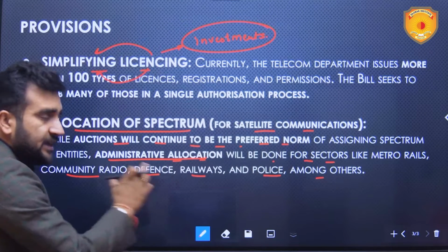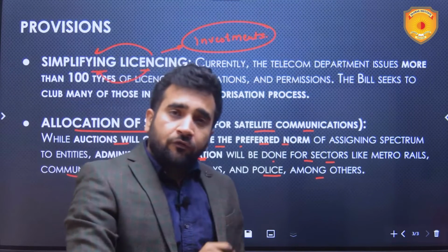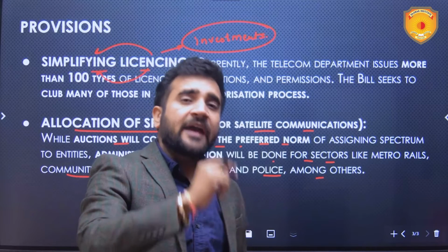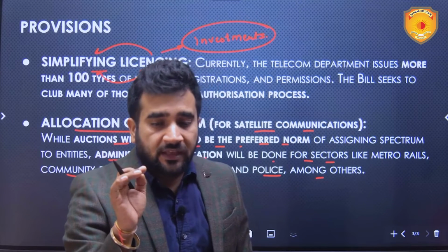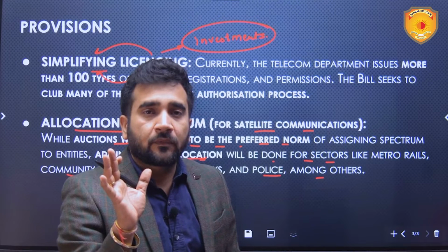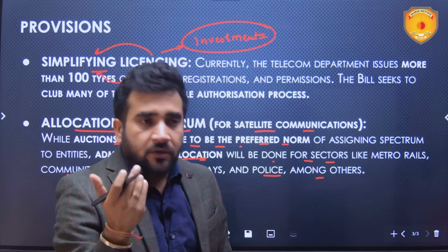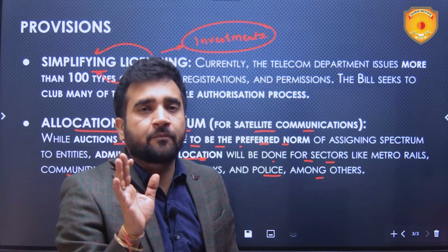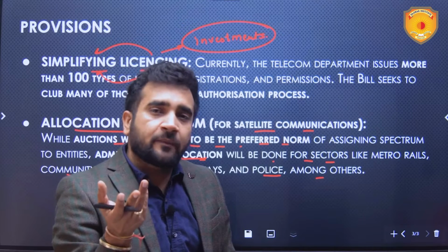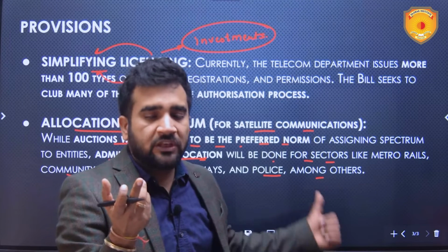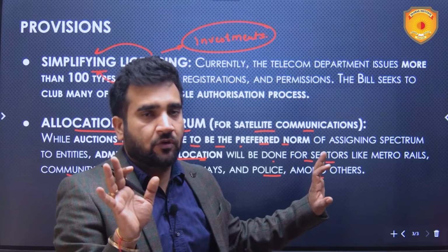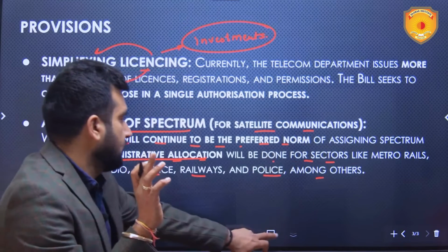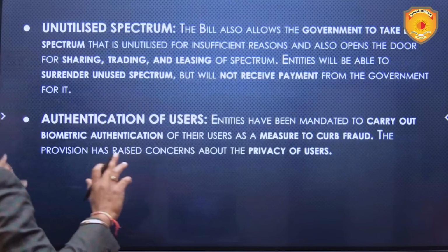So these are some key sectors. For these sectors, if spectrum has to be allocated, there is no need for auctioning. The government has been empowered with administrative powers to allocate the spectrum to these domains. They don't need to participate in the allocation or auctioning process. So it is like this.